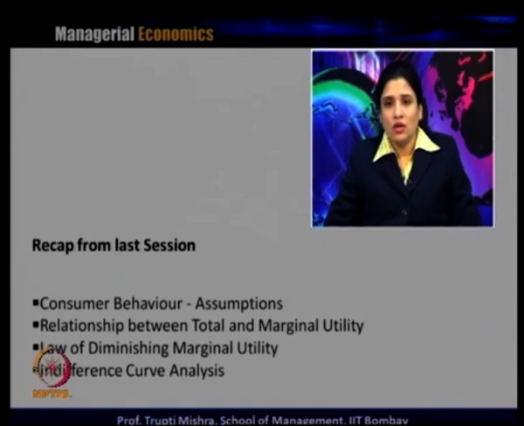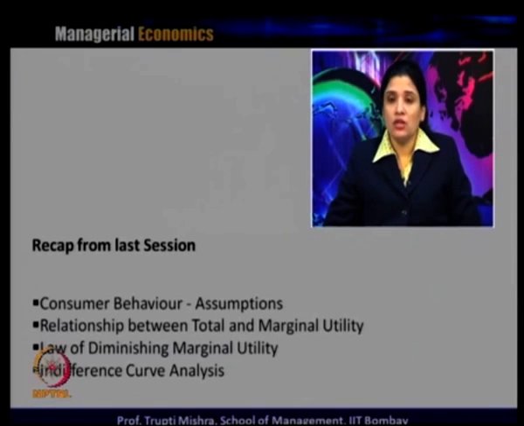Then we introduced the law of diminishing marginal utility, which tells us that when a consumer goes on consuming a product, after a certain point the marginal utility diminishes, and sometimes it even reaches 0 and sometimes you get negative marginal utility.